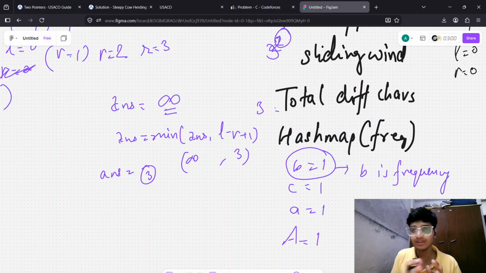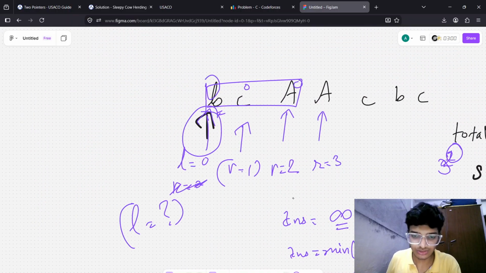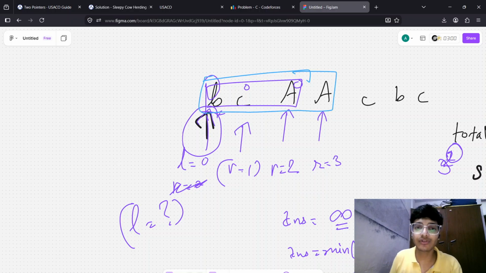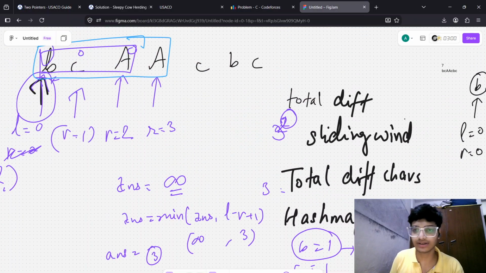If you try to decrease, you will lose your condition. You have to maintain the condition. So A becomes 2, and the total different in the sliding window remains the same.